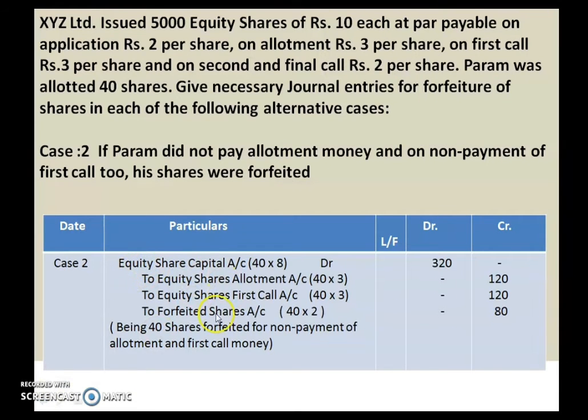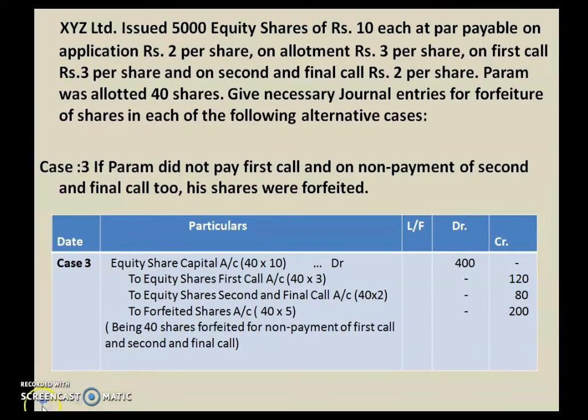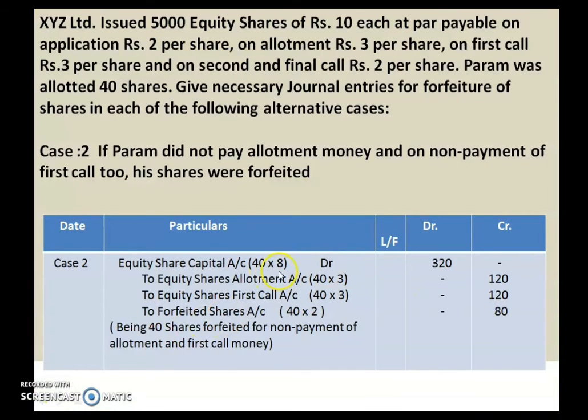As I told you, the first debit item of the journal entry will be common in all the cases. So equity share capital account debited. What is the share allotted to Param? It's 40 into how much is the called up money? As I told you, these many calls are called up so far. So 8 rupees is the called up money. So 40 into 8, 320.